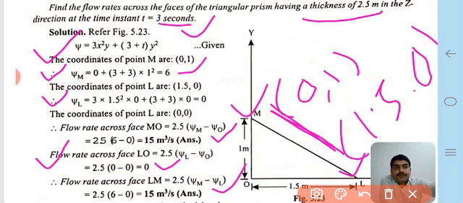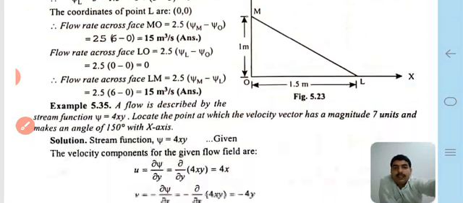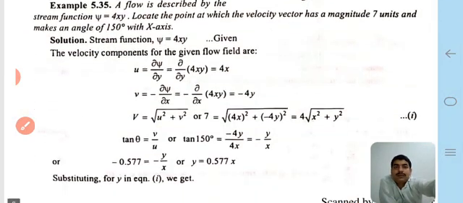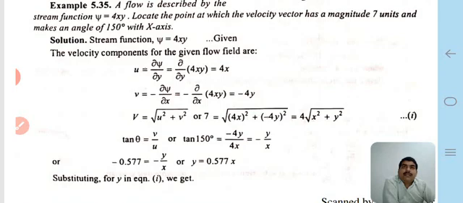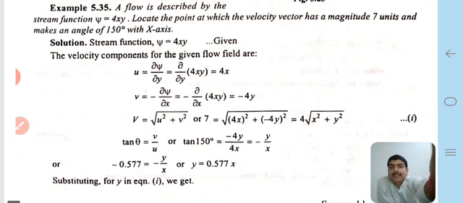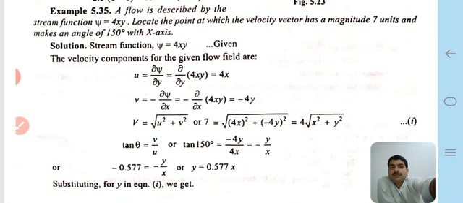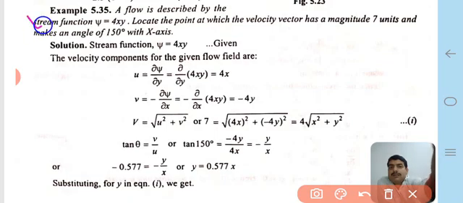Okay, now the next type of question is based on the potential function and stream functions. In that example, which you see here, a flow is described by the stream function psi equal to 4xy.